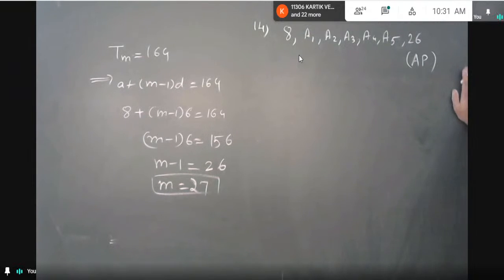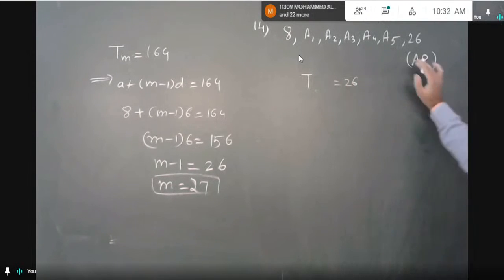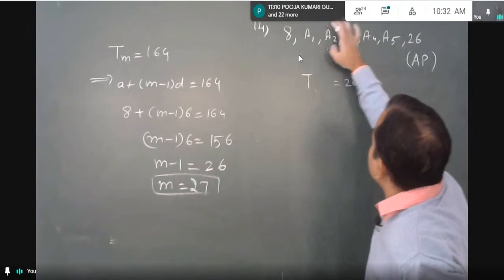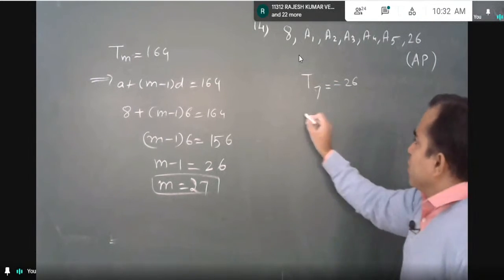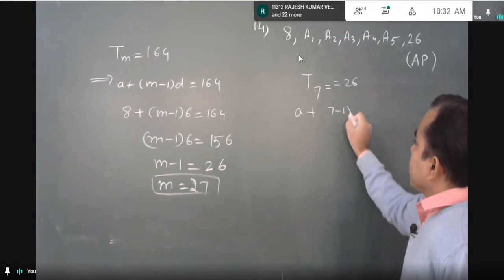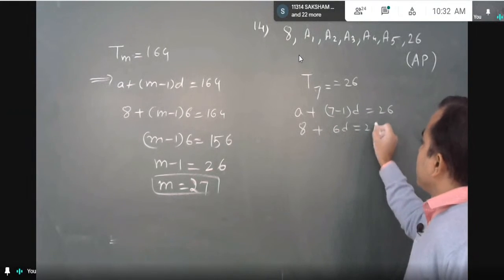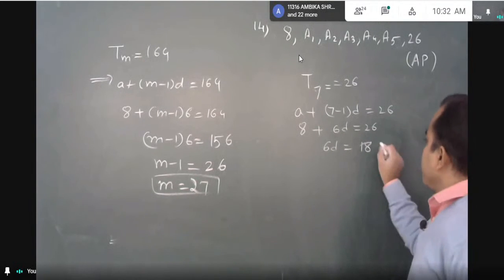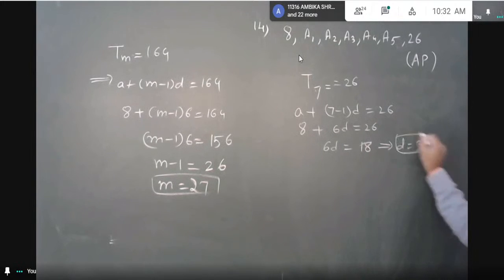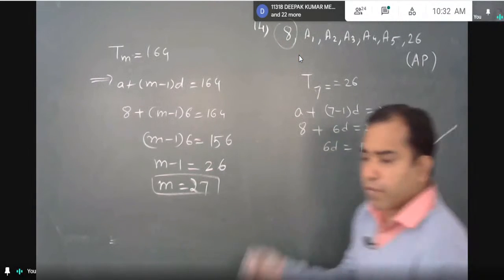Then 26 will be which term? 26 will be which term, students? 7th term. You can count even 1, 2, 3, 4, 5, 6, 7th. Obviously, it will be the 7th term. Expand this T7. Use A plus (N minus 1) into D, because A I have, from here I will get D. So D will be how much? 3. D will be 3.